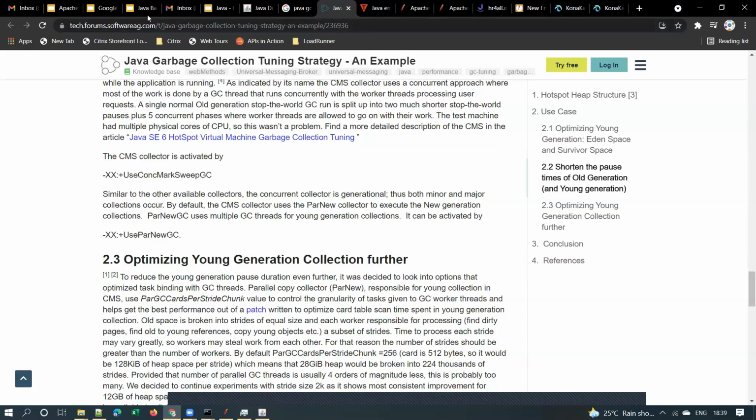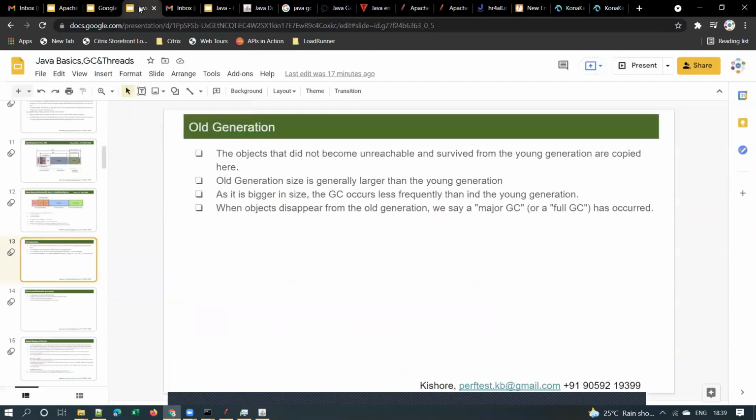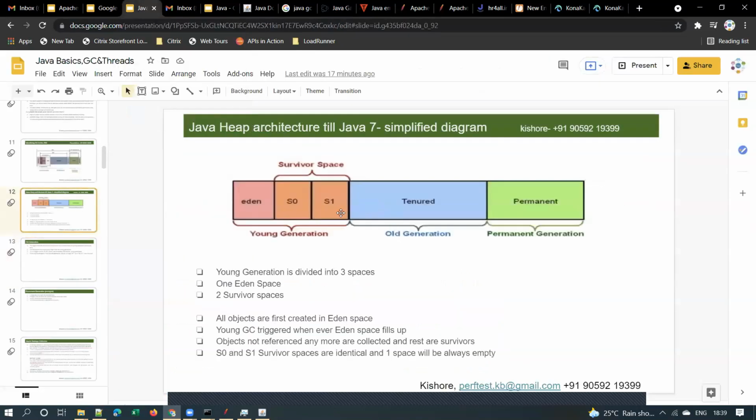But you should know what is object promotion and how does an object promotion happen. When does an object move from young generation to old generation? You should know the concept that objects which survived some n number of GC cycles will be moved from young generation to old generation, right? So that's what you need to know. And let's assume that after some time this young generation and old generation are full, right? Then again another GC happens, that is called major GC.